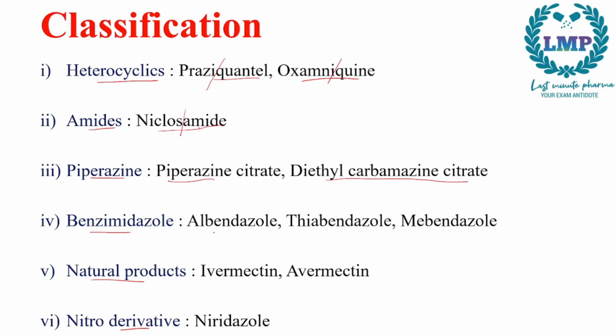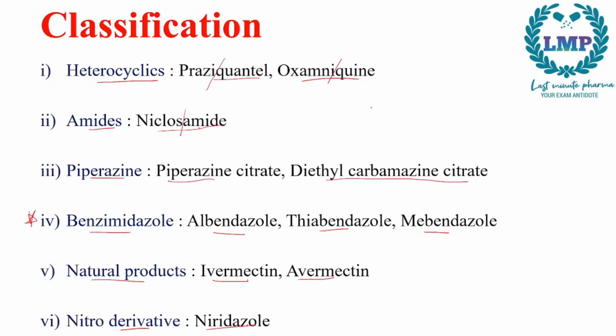Next we have benzimidazoles. In that we have albendazole, thiabendazole, mebendazole. This is the most common class of drugs, and this is also very important. Next we have the natural products. In that we have ivermectin and avermectin. In nitroderivatives we have niridazole.